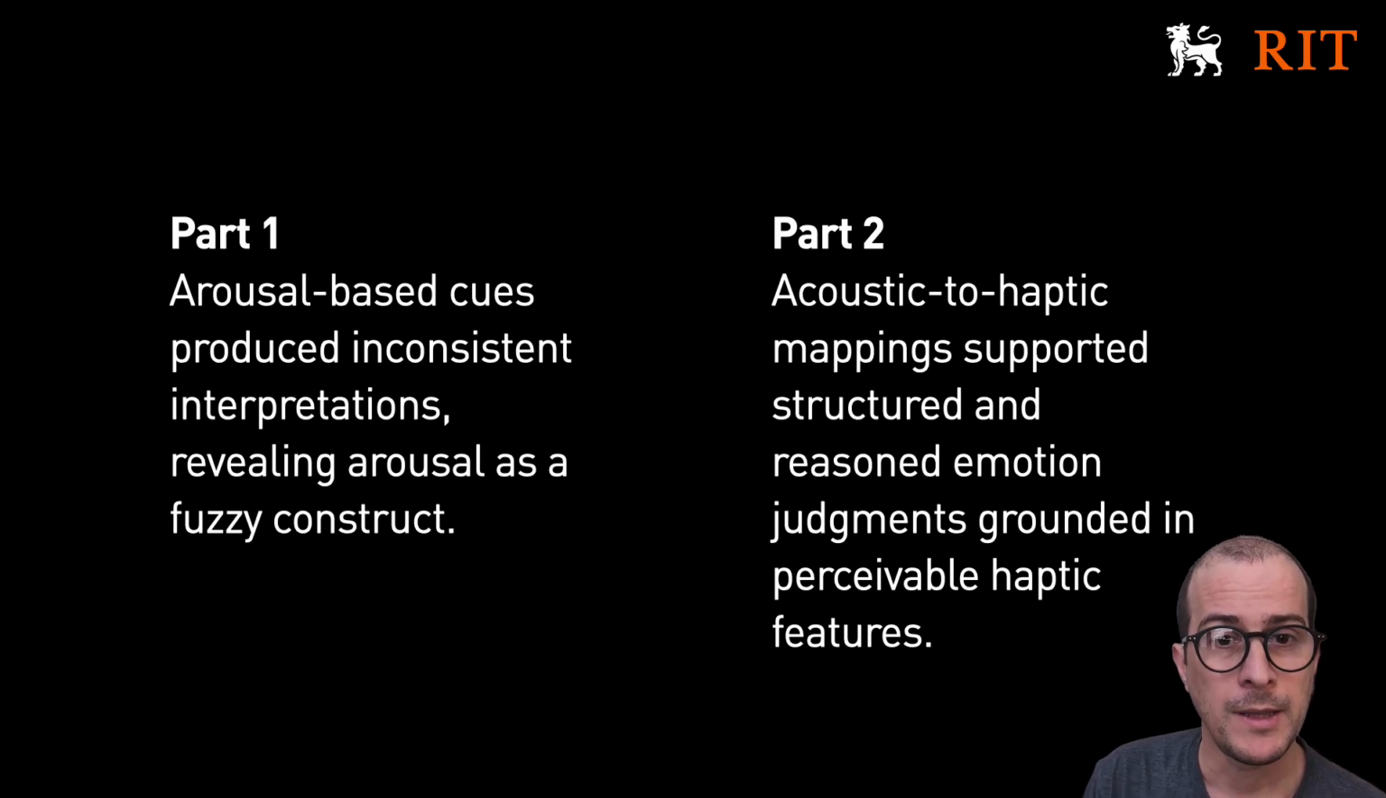Taken together, the 2 parts of the study suggest a shift in perspective. Arousal-based mappings can improve engagement, but when arousal is implemented simply as more intensity, the signal becomes unstable and open to interpretation. Participants often read it as loudness, narrative emphasis, or importance rather than emotional intensity. By contrast, acoustic to haptic mappings grounded in the structure of speech produced rich, interpretable patterns.